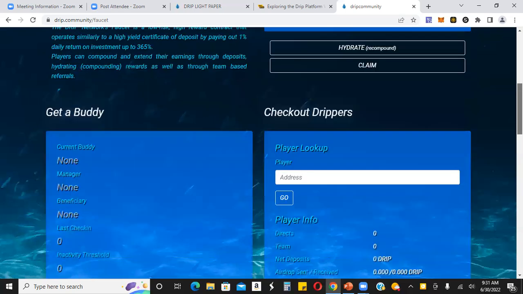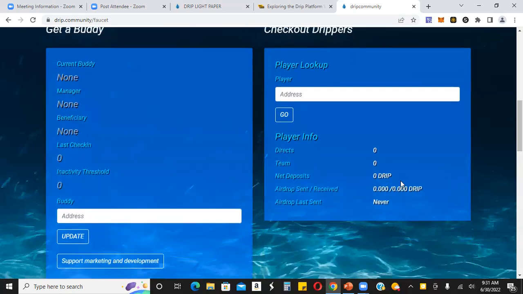Of course, this is the buddy side. So you do need to have a buddy address here. So you'll take that buddy address, you'll put it right here, and you'll update. Now again, once you've updated this, you'll see the buddy address show up right here, and you can't change it anymore. All right. I'll leave my buddy address down below. If you want to use it, great. You can put it right here, update, and then you're good to go. And then here's where you can just do a player lookup.